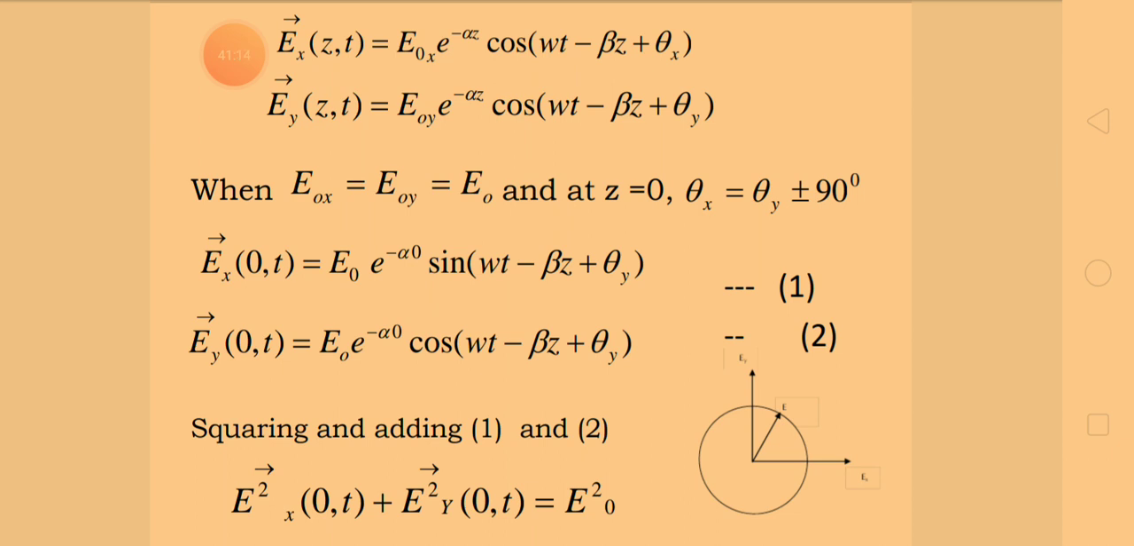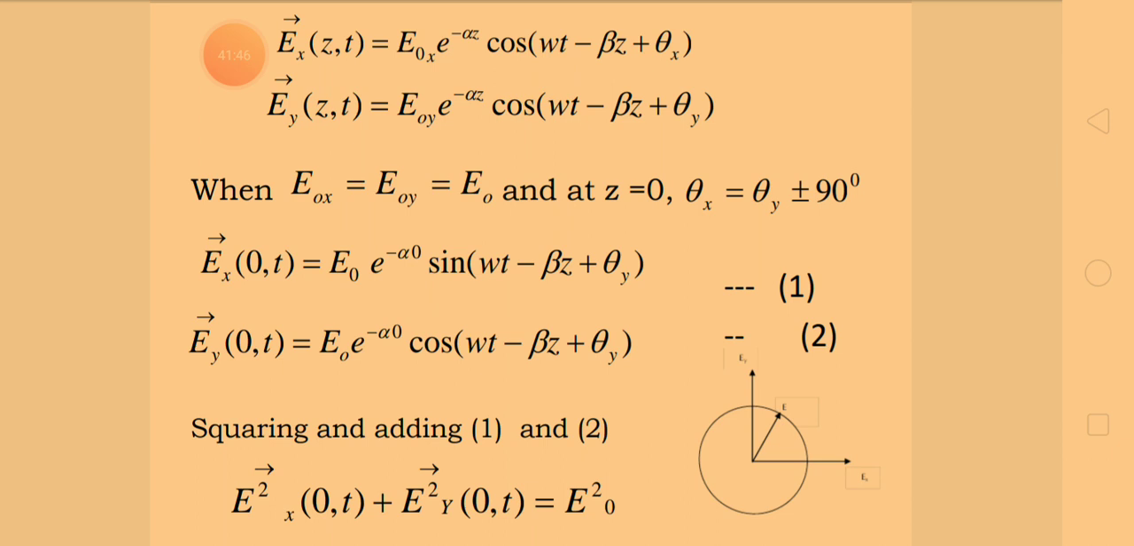polarization. That is, Ex of z comma t is equal to E naught x e power minus alpha z cos of open bracket omega t minus beta z plus theta x, and Ey of z comma t is equal to E naught y e power minus alpha z cos of open bracket omega t minus beta z plus theta y. So these are the two components of the electric vector, Ex and Ey components.